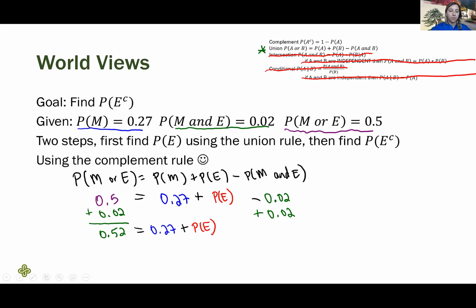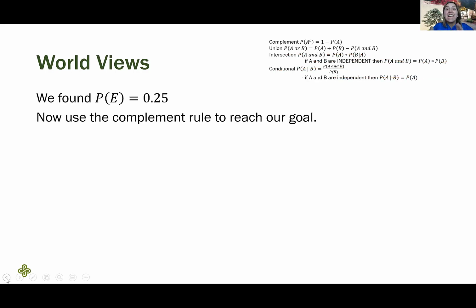Okay. This has now been canceled out. There's still something remaining, that 0.27. It's been added, so we'll subtract it from both sides to keep things balanced. And then that has been canceled away. And we've got our answer. The probability that it is a European country is 25%, and that's halfway to our goal. Now we'll use the complement rule to reach our goal.